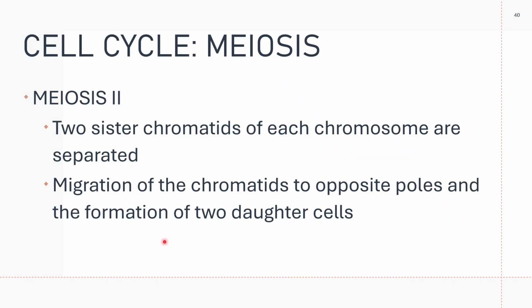In meiosis 2, the two sister chromatids of each chromosome are separated, and the sister chromatids migrate to opposite poles, forming two daughter cells. Meiosis 2 is somewhat the same as mitosis; the events are the same. The difference is the amount of DNA, the genetic material present in the daughter cells.